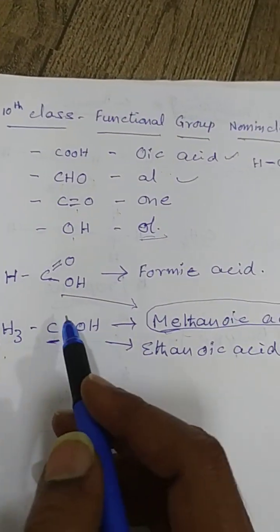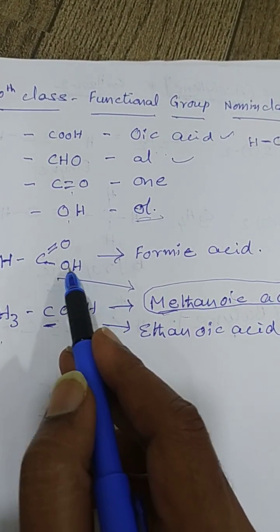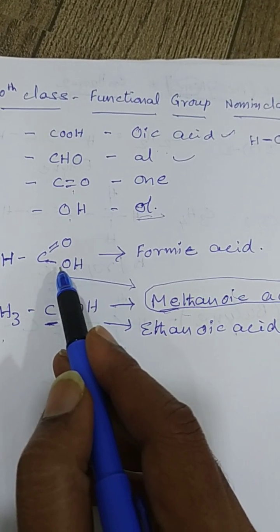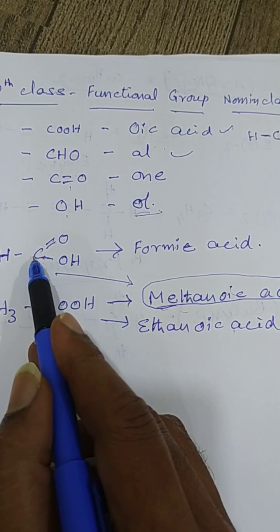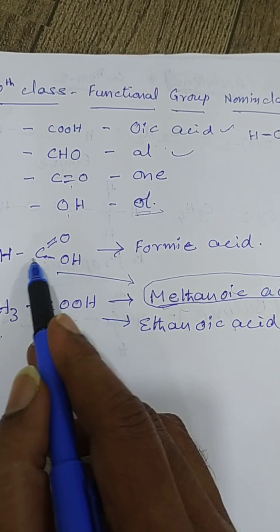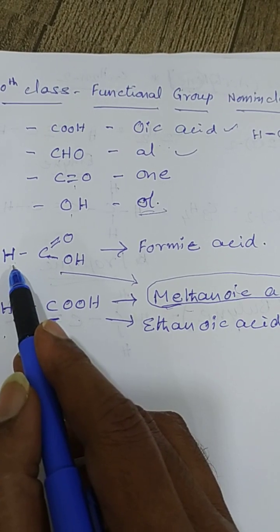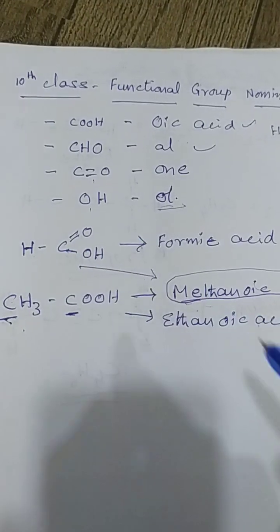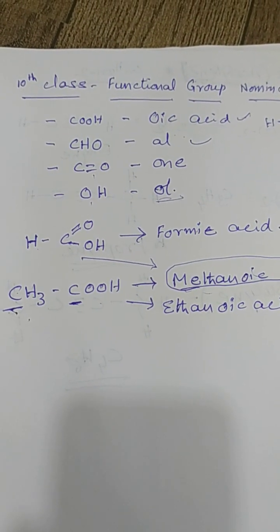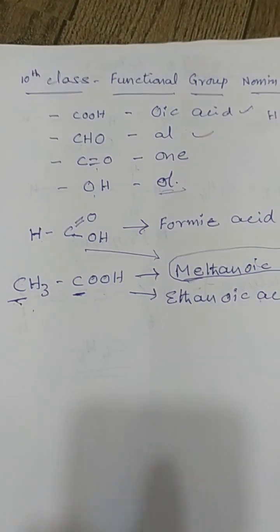As we all know, COOH has C double bond O and OH. COOH, oic acid. At the back side there is a bond pending with the carbon, because here are two bonds, here one bond, three bonds completed, then one bond with the hydrogen. Here only one carbon is there, and two hydrogen, two oxygen, CH2O2. This is the formula for formic acid.